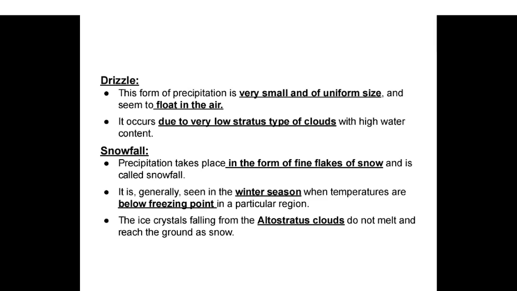Drizzle. This form of precipitation is very small and of uniform size and seems to float in the air. It occurs due to very low stratus type of clouds with higher water content. Snowfall. Precipitation takes place in the form of fine flakes of snow and is called snowfall. It is generally seen in the winter season when the temperatures are below freezing point in a particular region. The ice crystals falling from the altostratus clouds do not melt and reach the ground as snow.